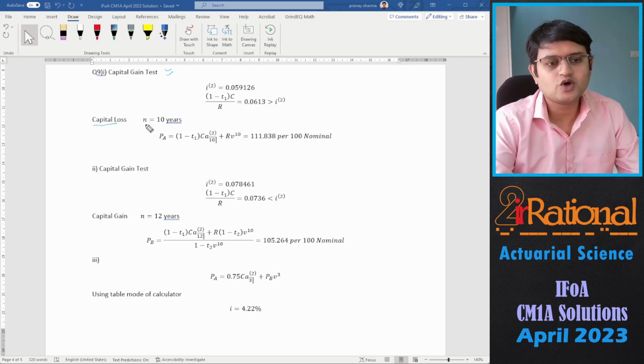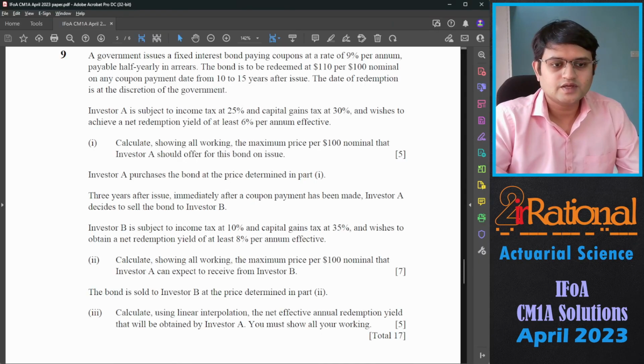We have a capital loss, therefore we will choose the lower time, that is n equals 10. Accordingly, we'll calculate the price A would pay. Because we have a capital loss, we will not have any capital gain tax. So the price comes out to be 111.838 per 100 nominal.